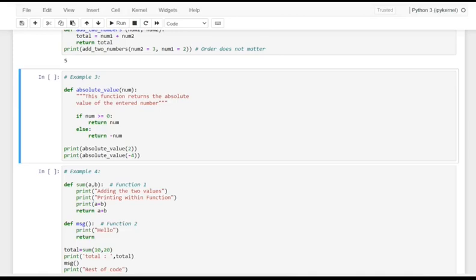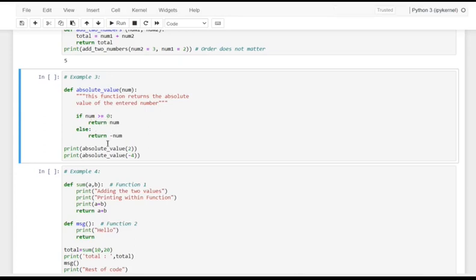One more example, dear friends, is a function that returns the absolute value of the entered number. If we provide a number, inside the function it evaluates whether the number is greater than or equal to 0. If so, it returns num, or else it returns minus num.